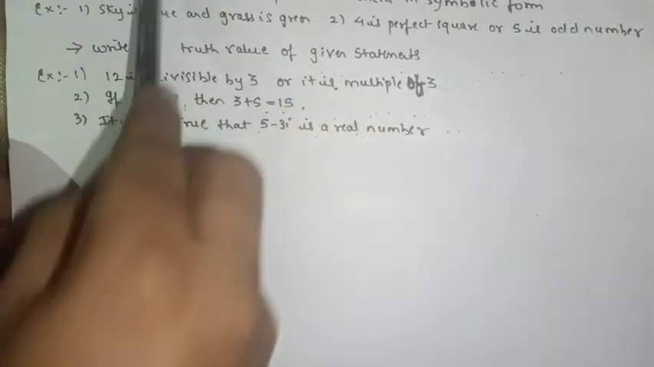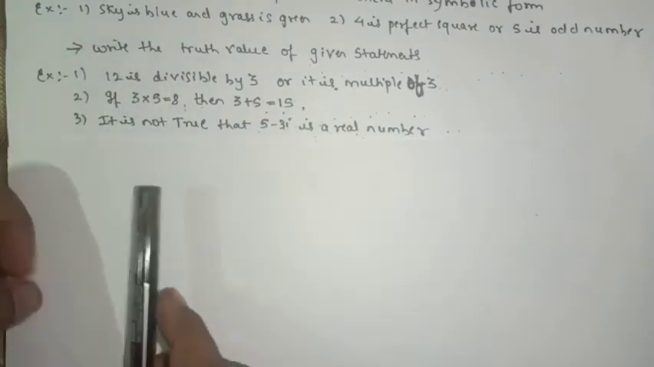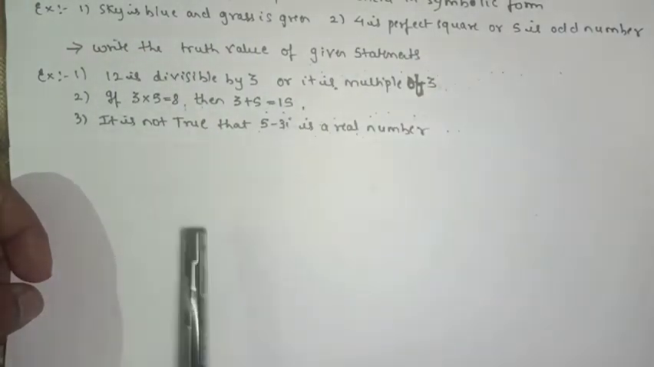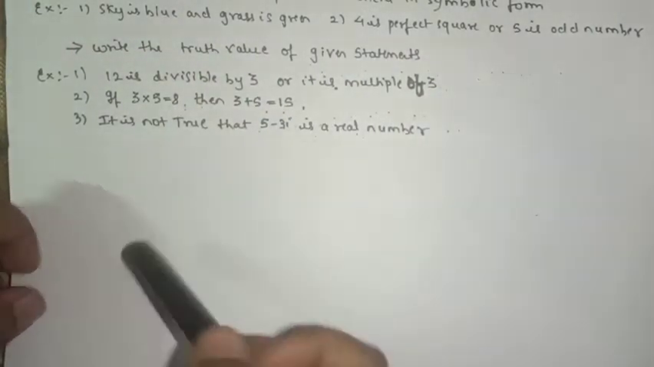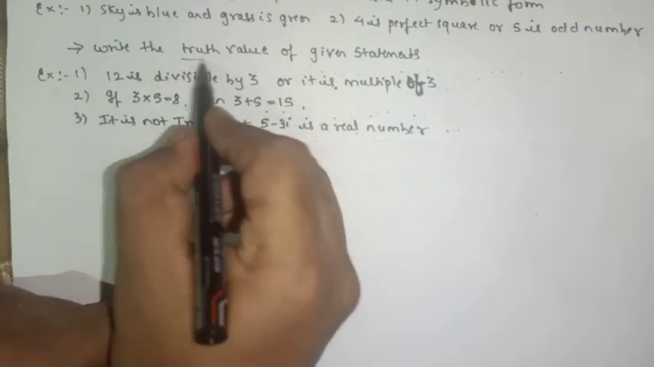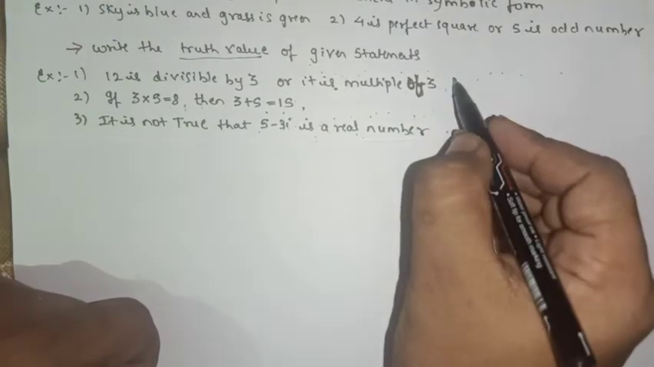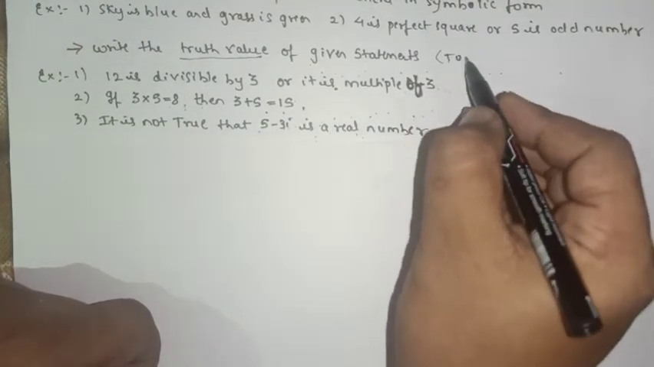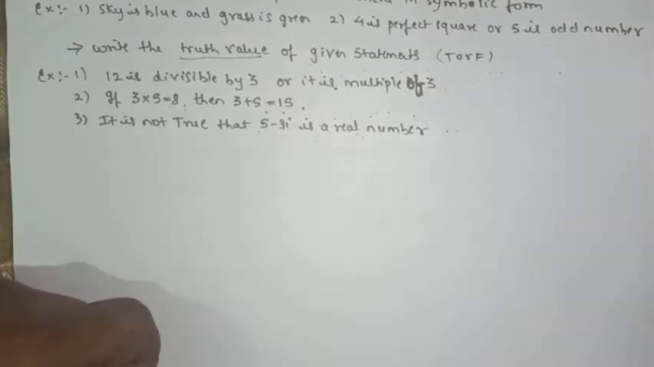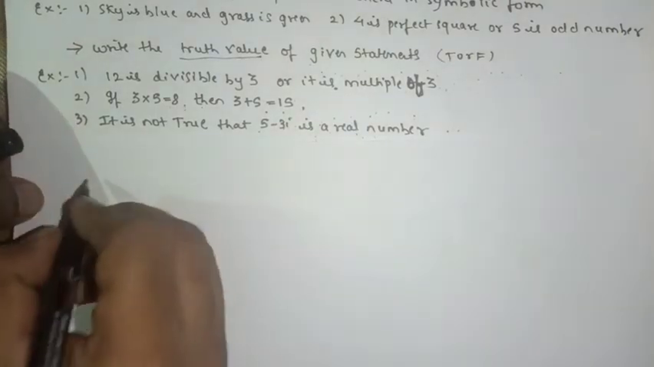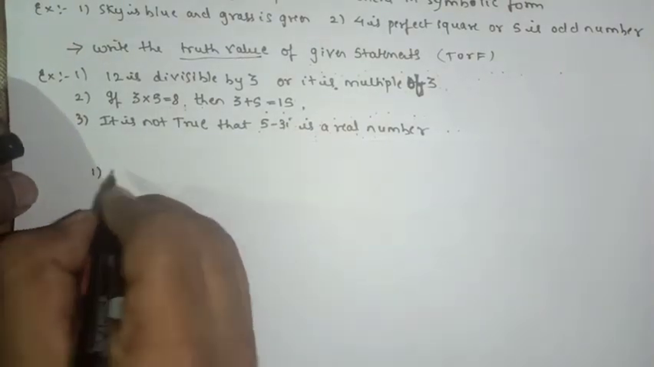We're done with the first and the second part. Now next question is what? Write the truth value of given statement. We have to write the truth value. Whenever the word truth value comes, only one thing should come to mind: either the given complete statement will be true or it will be false. Now we'll write the first one and see the presentation also.